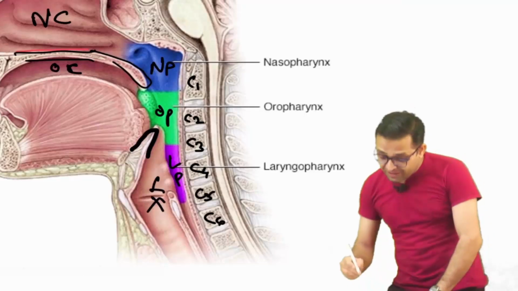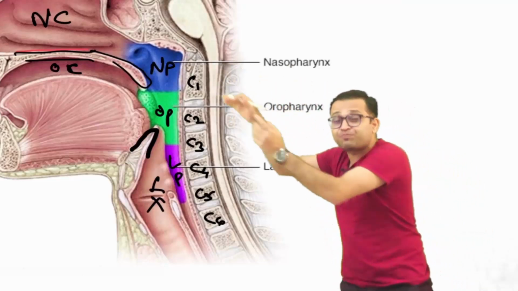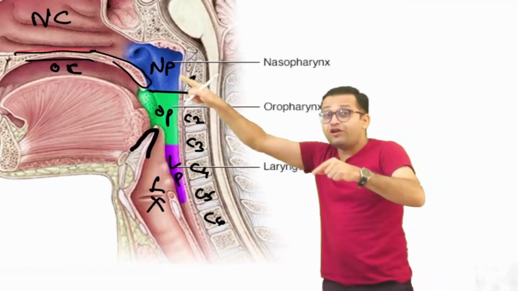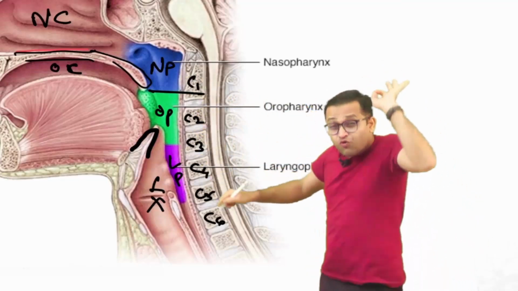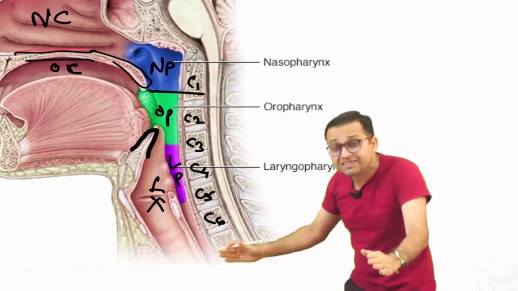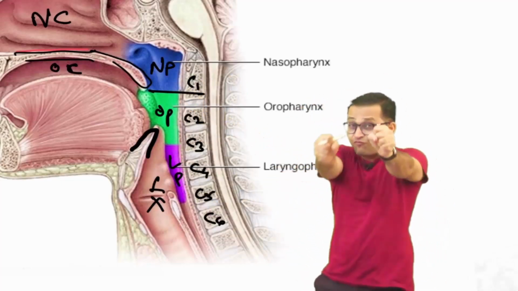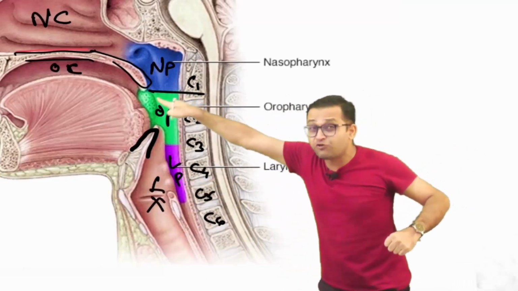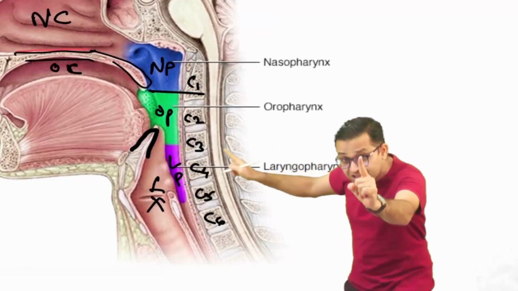So easy. Remember, the posterior relation of the first part: one cervical vertebra. So the nasopharynx is only related with the first cervical vertebra. The very difficult parts of surgery, medicine, and radiology we are making very easy. Remember the first MBBS. If your first MBBS is strong, then every subject will be stronger and stronger. You can see the nasopharynx posteriorly is related with the first cervical vertebra.